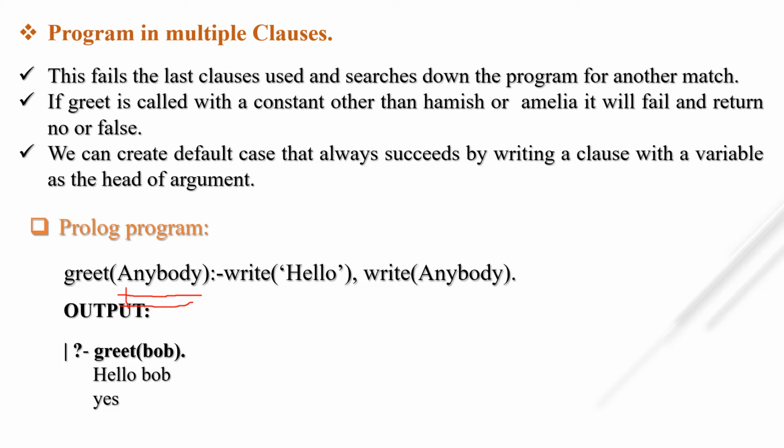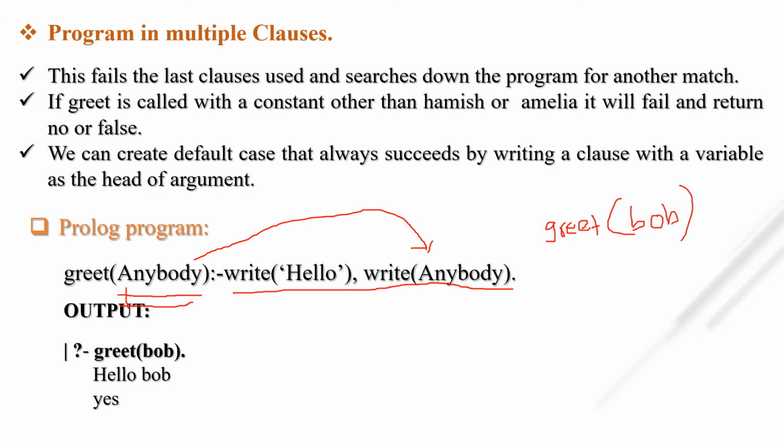If I write greet anybody, but in the body I write hello, then write anybody, whatever the value of anybody, it will be printed after hello. So in this case if I greet Bob, this value goes into the variable anybody. Then what is the output? The output is hello.